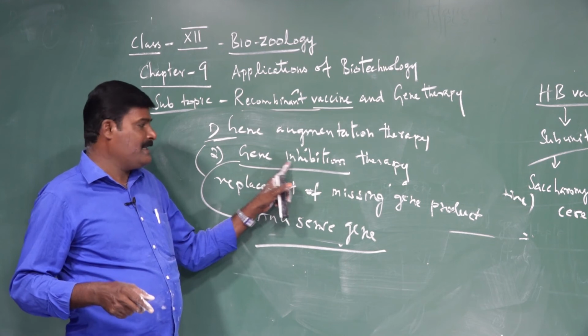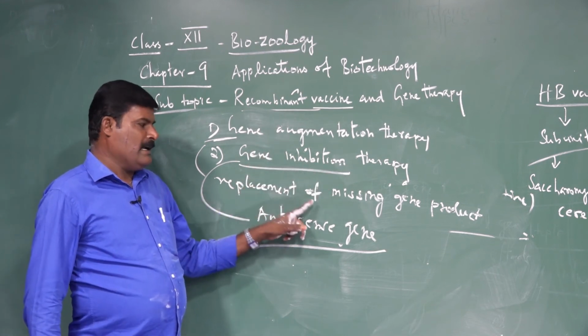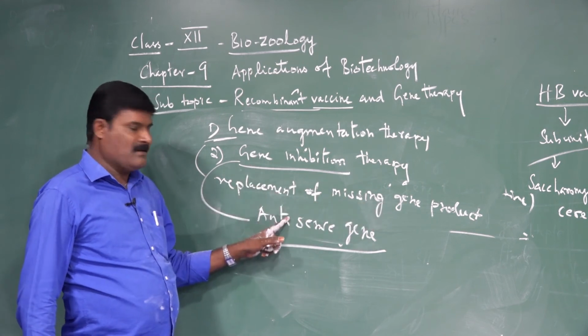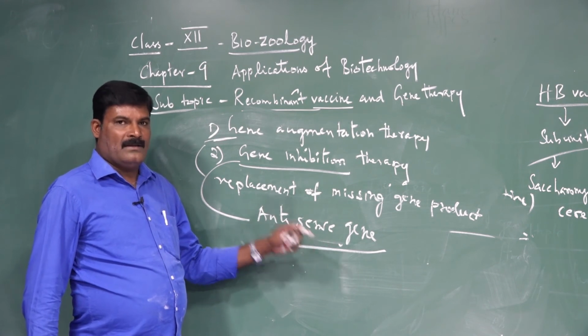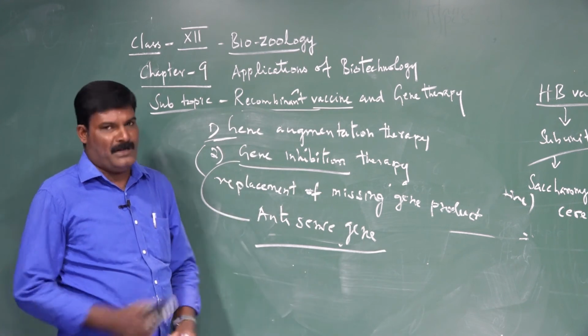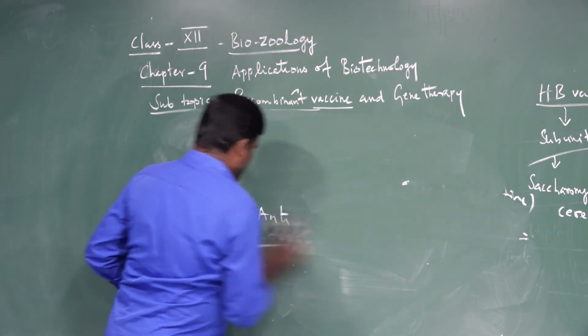The second method is gene inhibition therapy. The first method is replacement of the missing gene product. The second method is insertion of the antisense gene, which suppresses or inhibits the expression of the dominant gene. Okay. Next, the types of gene therapy.